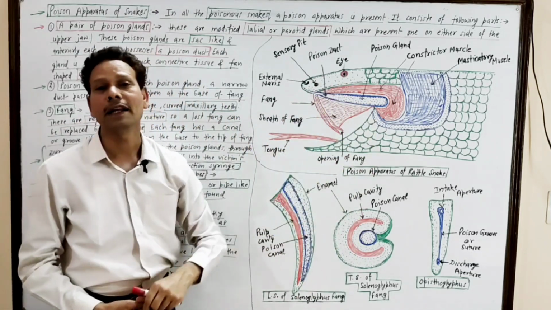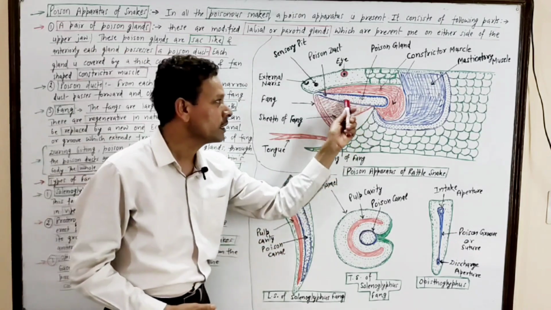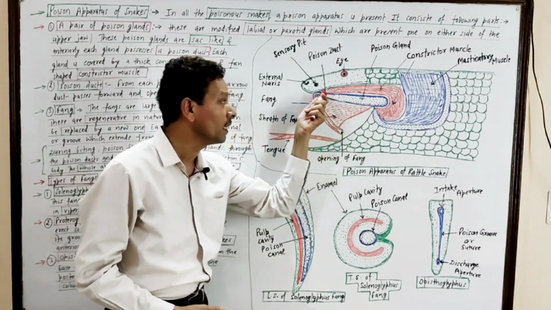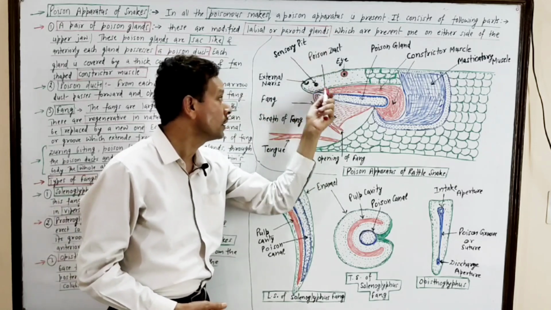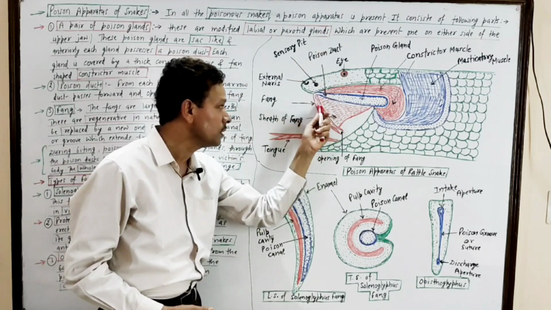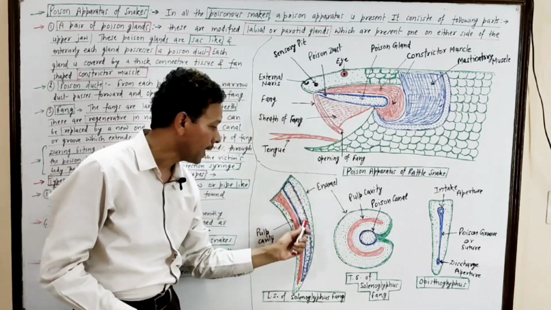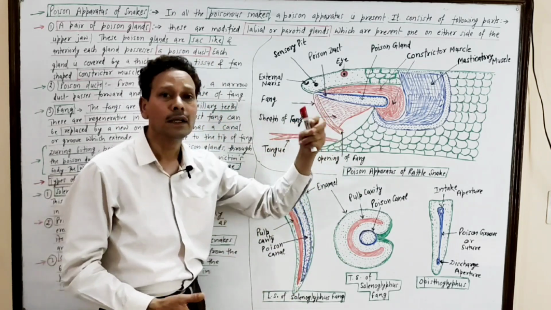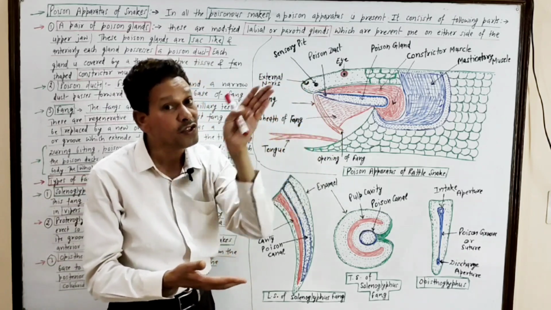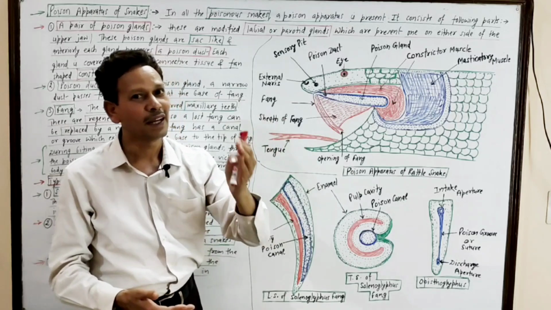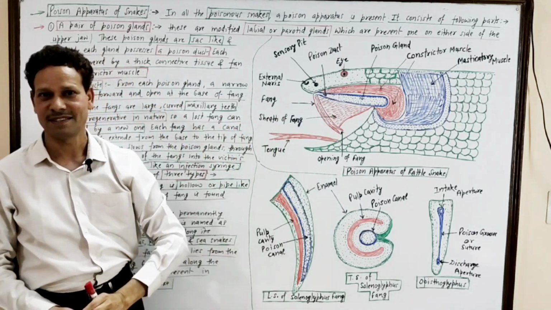At the time of biting, the poison gland produces poison, and that poison flows anteriorly through the poison duct. The poison reaches into the fang canal, and finally the poison is injected into the victim's body, just like an injection syringe.